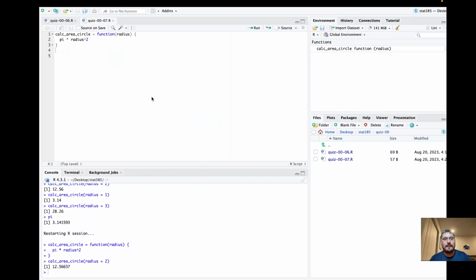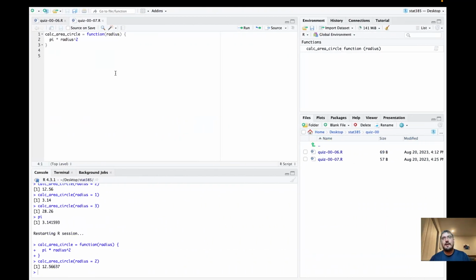And I've presented some idea of good practice as far as creating a Stat 385 R project just to organize all of your work as you're working with this system. It may not seem like it's necessary to have this level of organization. I really stress doing it because this class will get more and more, there's going to be more and more stuff. It's easy to get overwhelmed with the course content as the course progresses. So staying on top of a good management system up front is going to pay dividends.